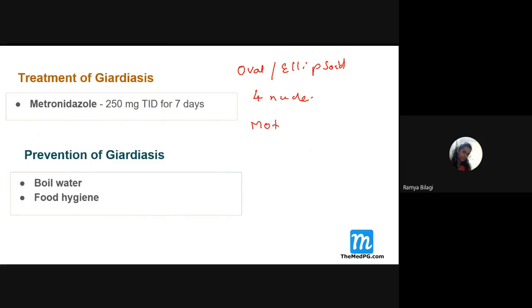And what is the motility? For the trophozoite, if it is present, what is the nature of its motility? Very, very important: falling leaf. Never forget this. Just imagine a leaf falling down from a tree, how it winds and whirls. This fellow will be moving in the same pattern. So that is falling leaf motility.